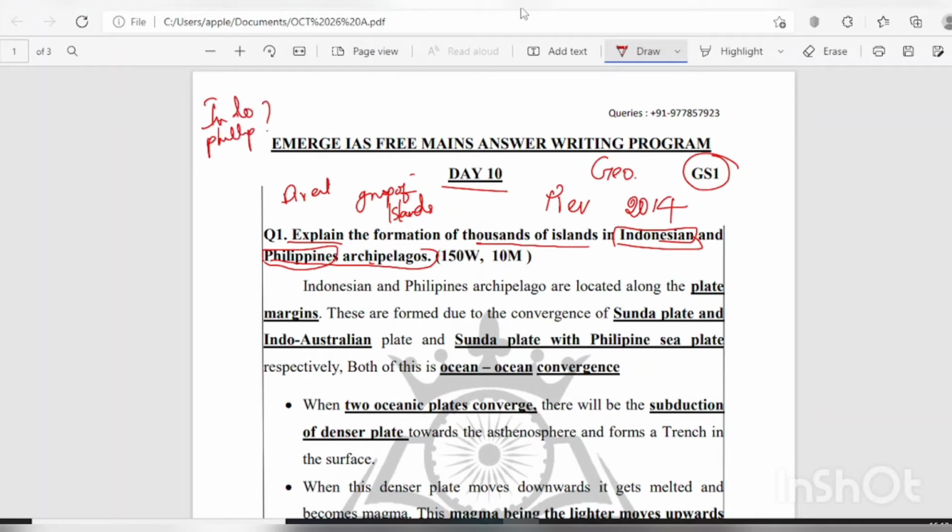Why? Because they have some special characteristics, that is, they are volcanic in nature, and seismic activity and volcanic activity are always active in this region. And also we know that they are in the Pacific Ring of Fire region. The Indonesian and Philippines archipelagos are formed due to ocean convergence. There are different types of convergence, like continental to continental convergence, ocean to ocean convergence and ocean to continental convergence. And here these are formed due to ocean convergence.